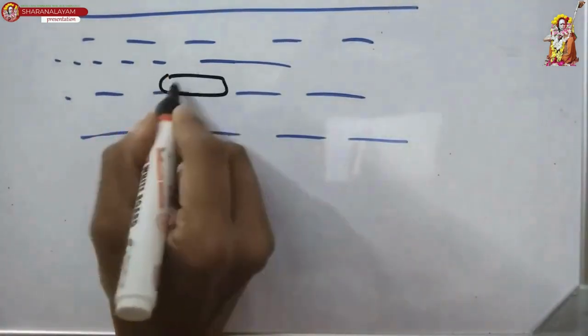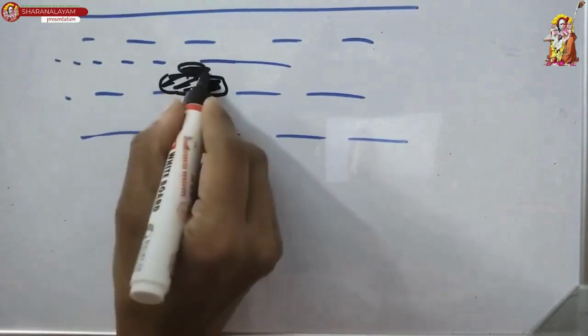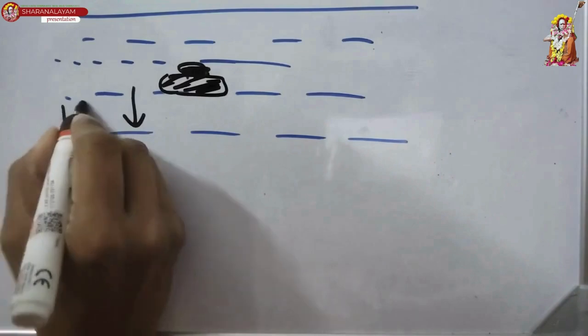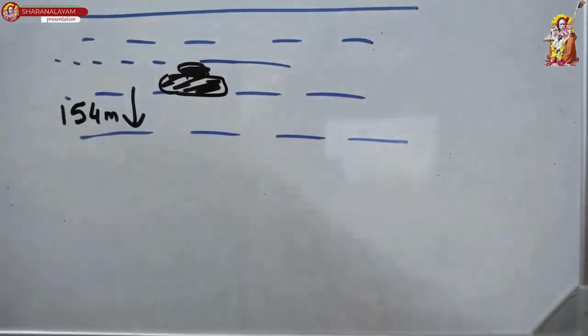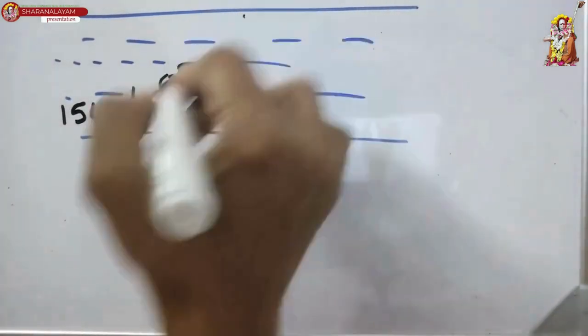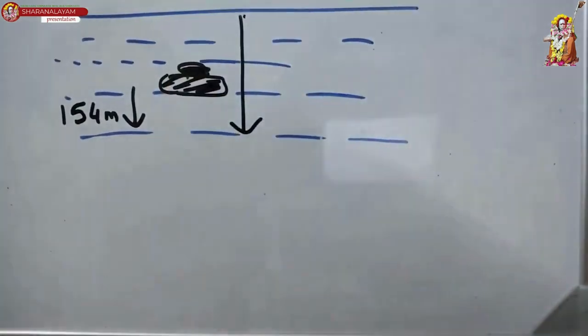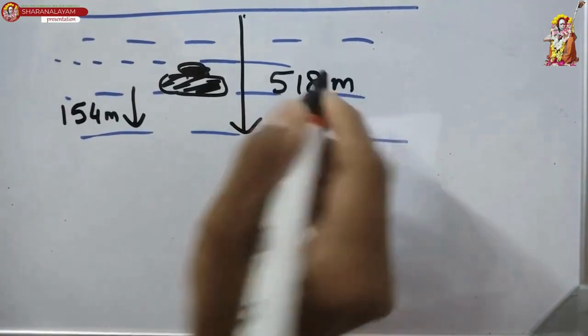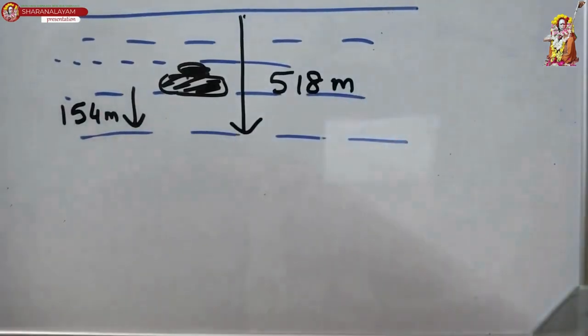Suppose it was at this position, say, okay. Now, according to the question, it went further down by 154 meters. Now, if it is at a depth of 518 meters, now, inga keela pononne, now it is at a depth of 518 meters. Okay, so the question is, from which position did it descend?